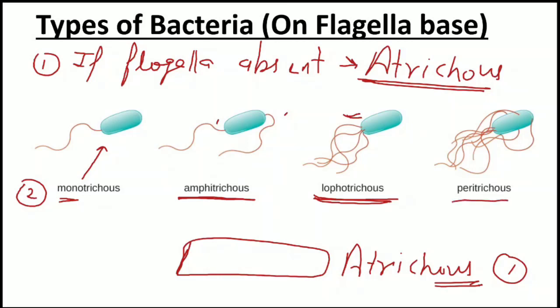And lastly, Peritrichous. Peritrichous means flagella are available on the periphery, everywhere. If flagella are found everywhere on the cell wall, then that kind of bacterium is known as Peritrichous. So atrichous, flagella absent. Monotrichous, one flagellum. Amphitrichous, flagella on both sides. Lophotrichous, many flagella on one side. And Peritrichous, flagella on the whole surface.